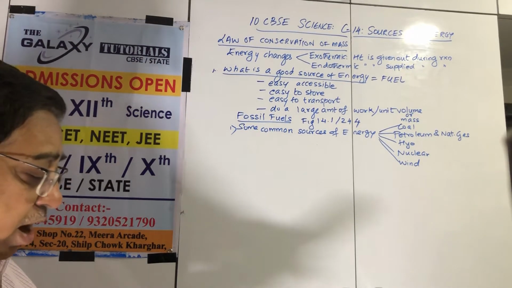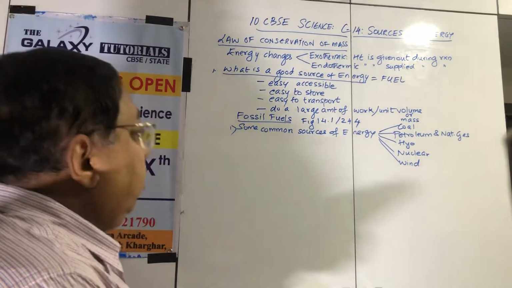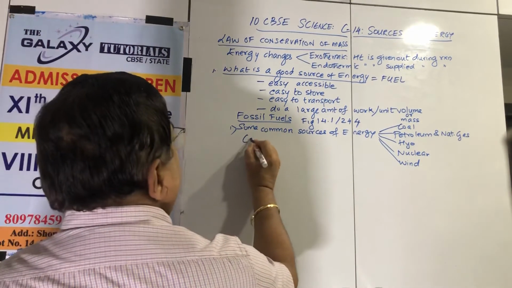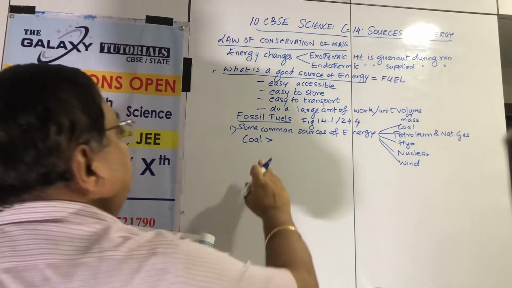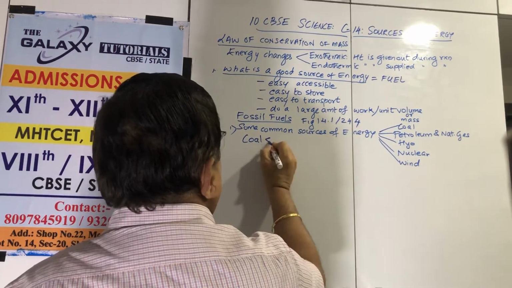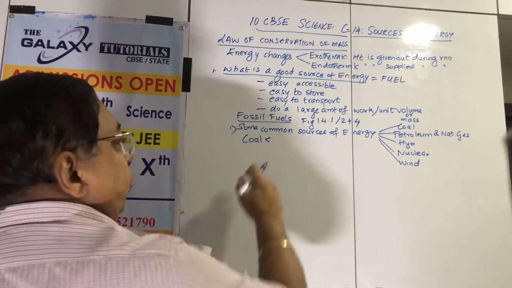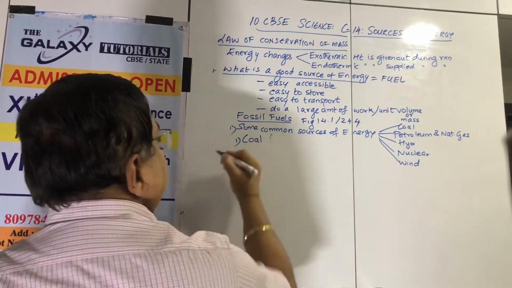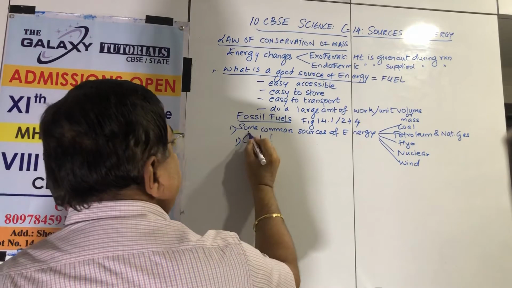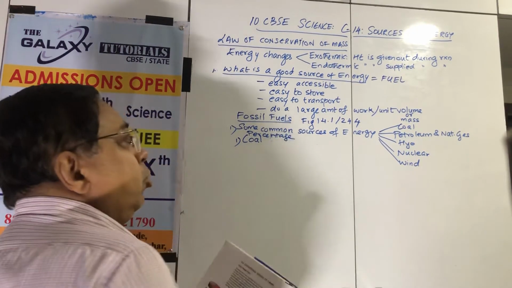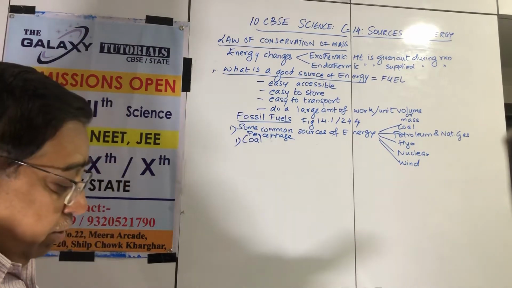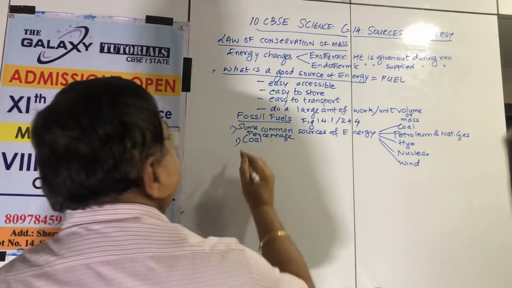Also from the graph we will see that coal is first. Sorry, I will write number-wise. First is coal, by percentage, because you must learn to read the graph. Second, the book goes for hydro.